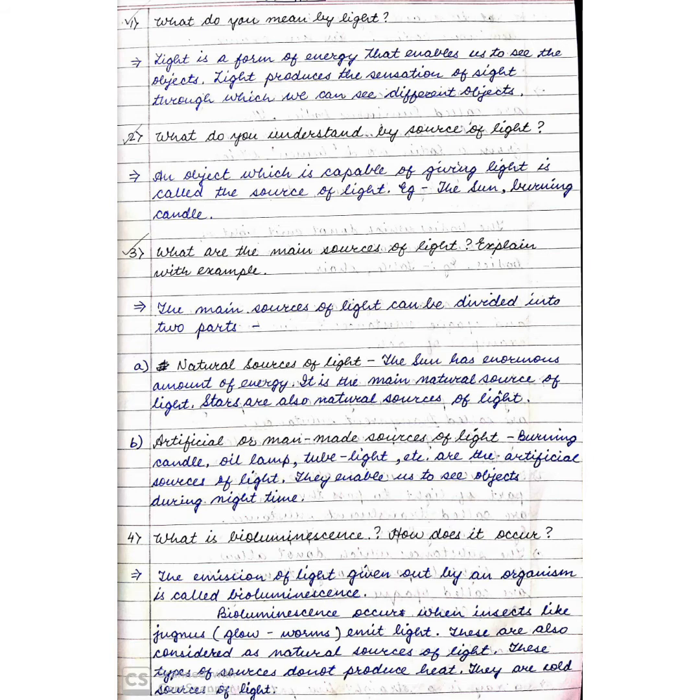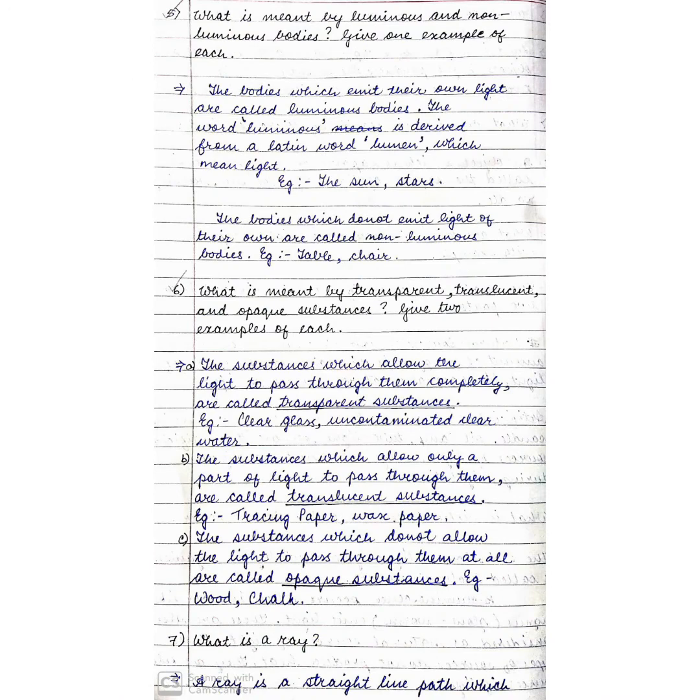What is meant by luminous and non-luminous bodies? Give one example of each. The bodies which emit their own light are called luminous bodies. The word luminous is derived from a Latin word lumen, which means light. Example, the sun, stars. The bodies which do not emit light of their own are called non-luminous bodies. Example, table, chair.